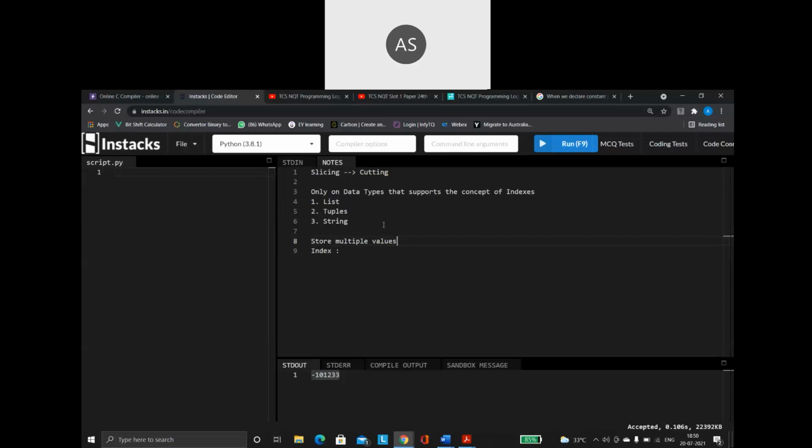List: yes, inside one list variable, you will store so many different values. Inside a tuple also, the same. Inside a string also, under one single variable name, I am storing different characters. So all these three, we call them a collection.